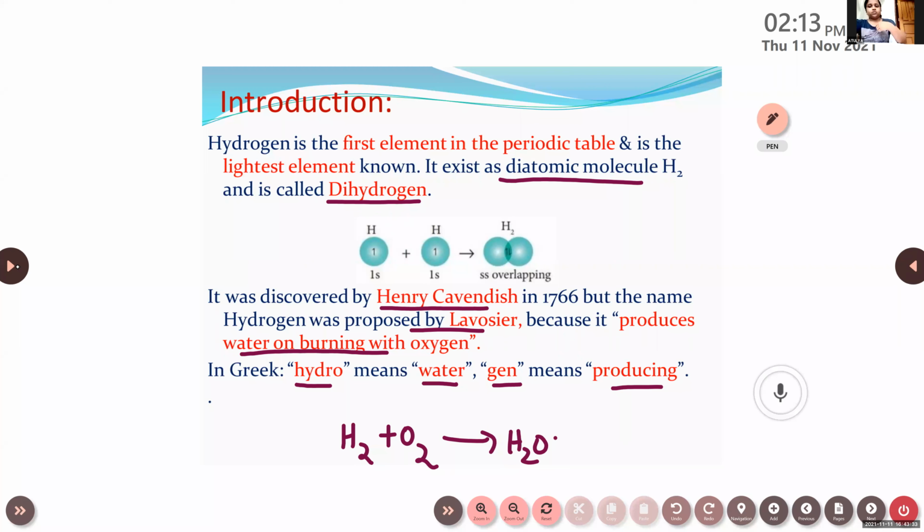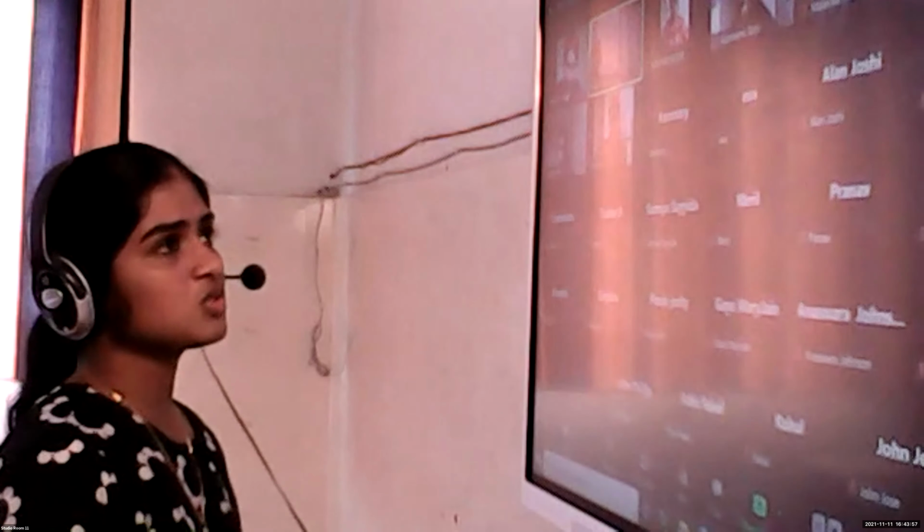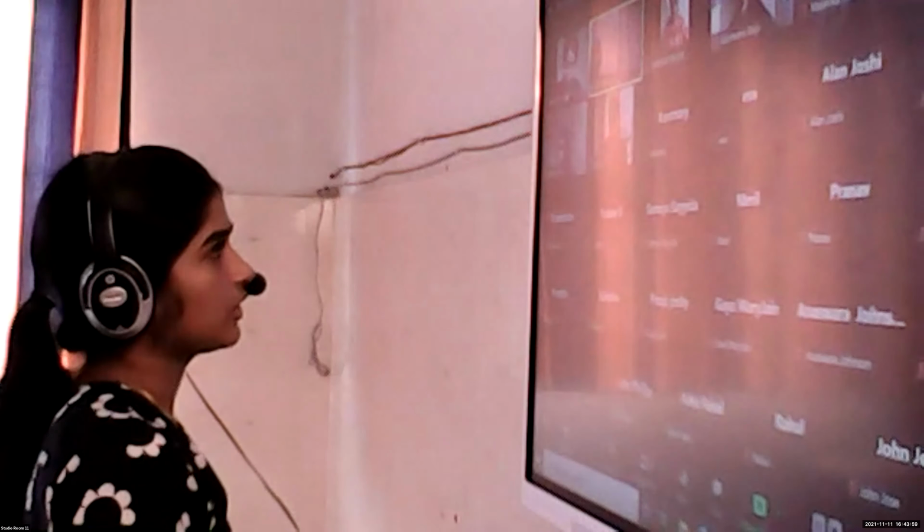Finished, right? Okay. Then its atomic number is 1. So what about the electronic configuration? How can we write the electronic configuration of hydrogen? 1s1, right? So which group in the periodic table has a similar configuration, ns1? Which group? First group, right?